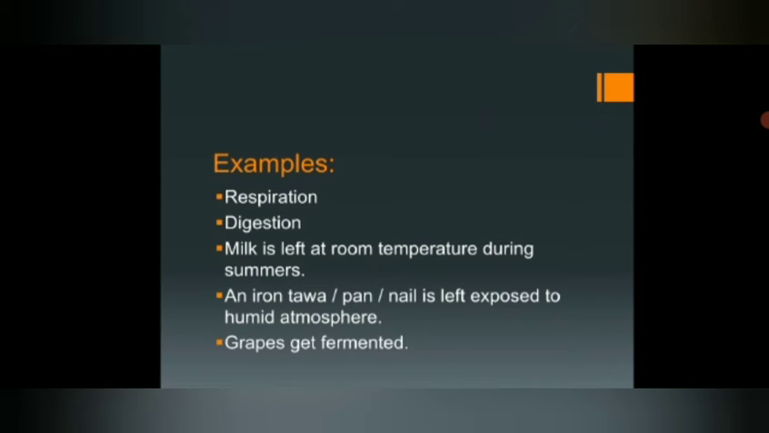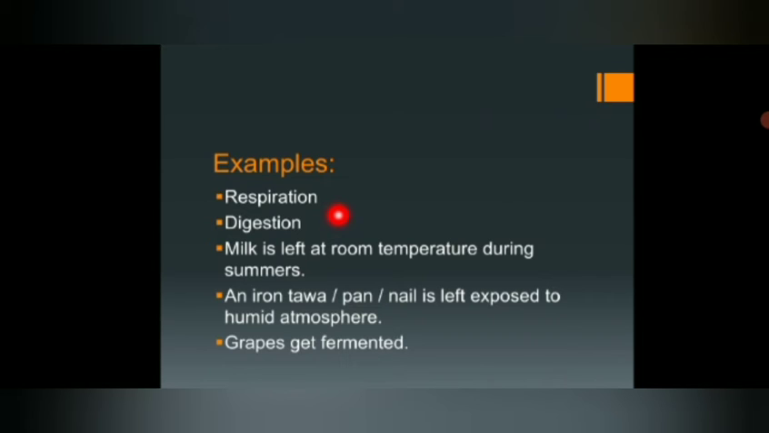So here there are a few examples which we see in our day-to-day life, like respiration, digestion. Milk is left at room temperature during summers. An iron tawa, pan or nail is left exposed to humid atmosphere. Grapes get fermented. So these are some of the examples which we see in our day-to-day life. The first one let us take, that is respiration. So what is respiration? It is also a type of chemical reaction, right?